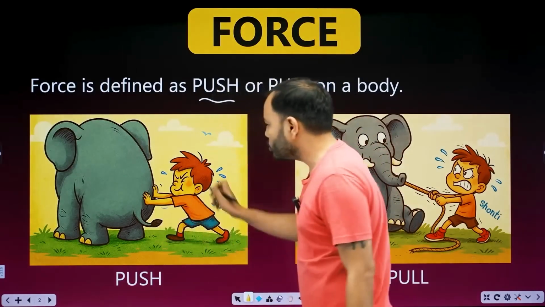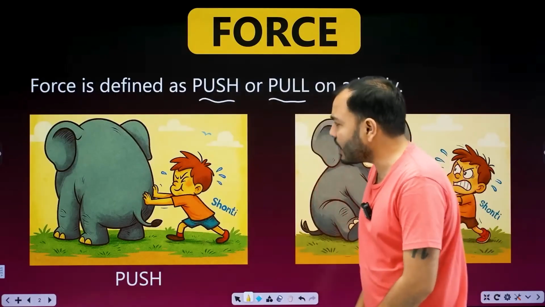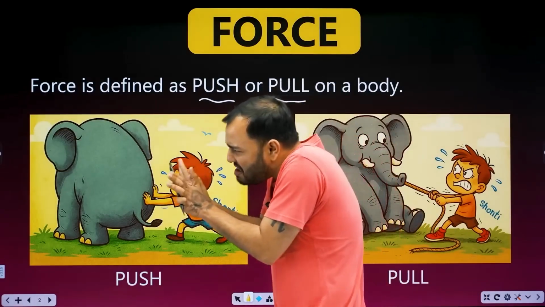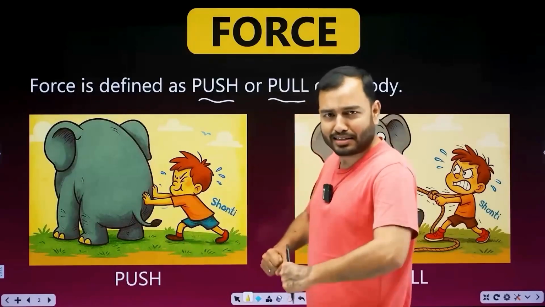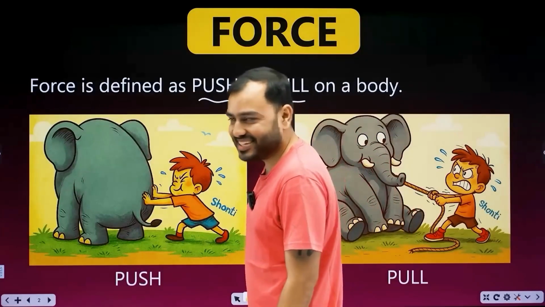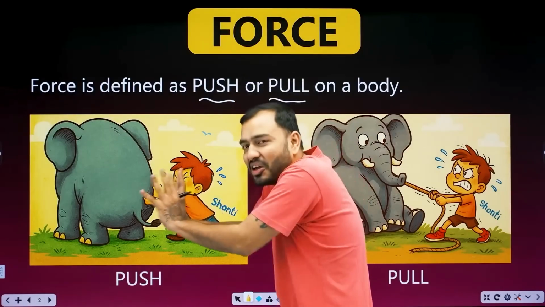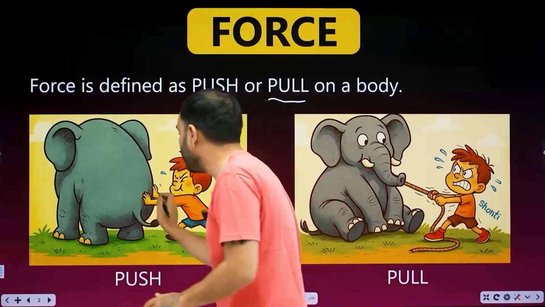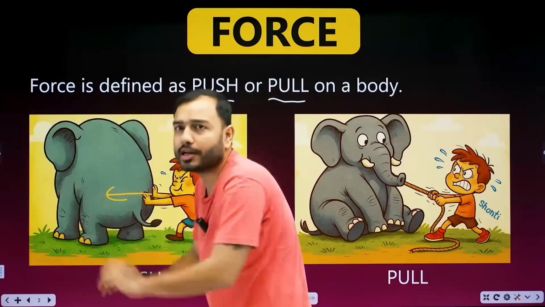See here, it's you, Shanti beta. This is you, Shanti. What are you doing? You are pushing an elephant. Elephant pushing. You might have a friend like this. Is it or not? Tell me his name in comments. Like this you are pushing. What are you doing? Push you are doing. One force is this. Right, you are pushing it this side, applying force.